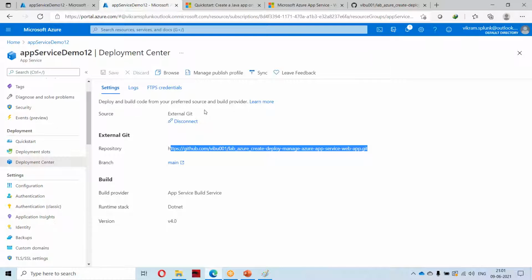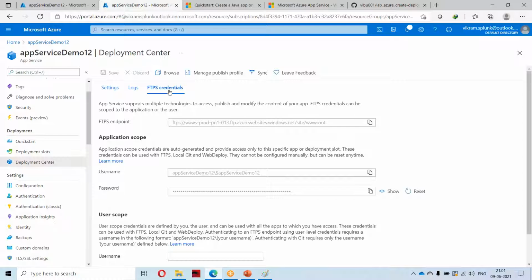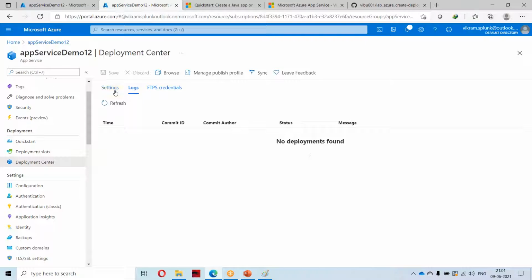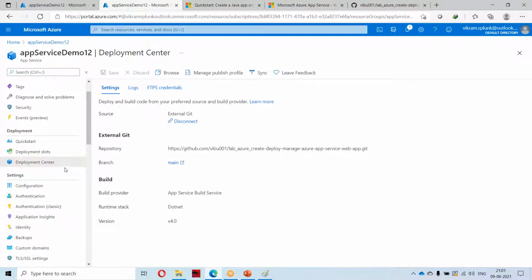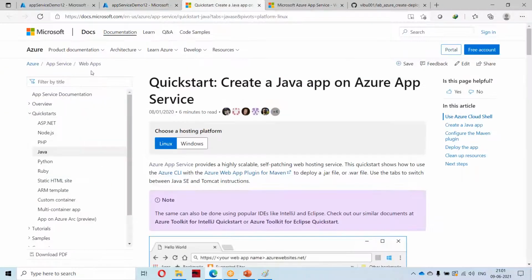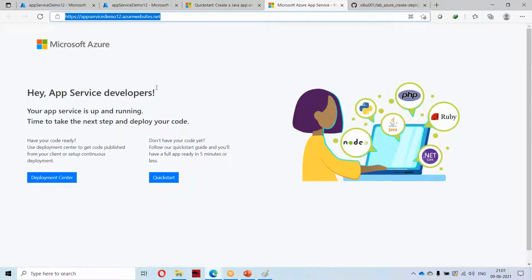There is one more option: if your code is present in FTP, you can give your code here. For now, Azure is connecting to the Git repository, and in the backend it is already performing some operations and deploying the code. This is the page which I have deployed.